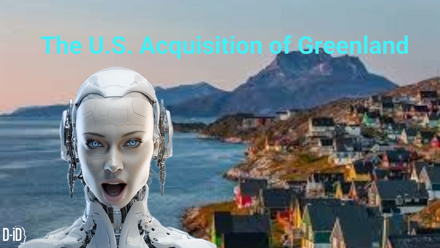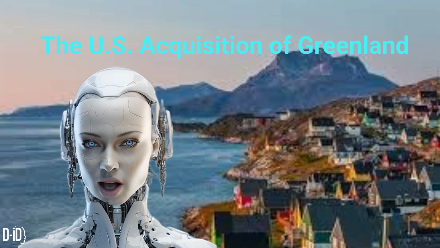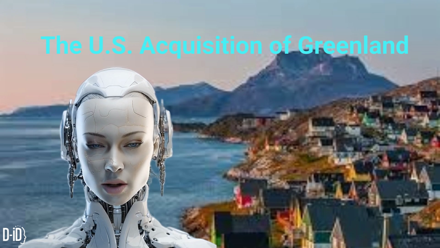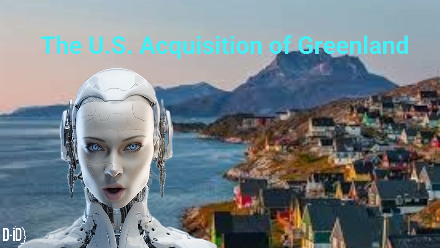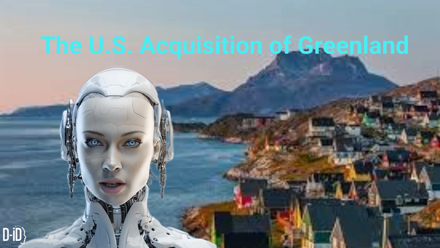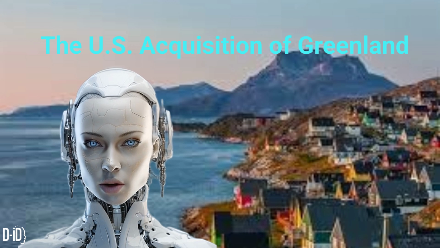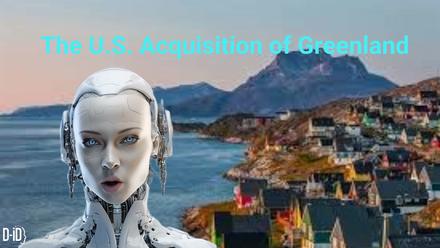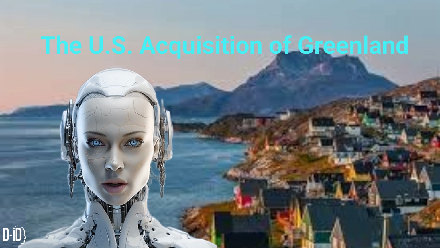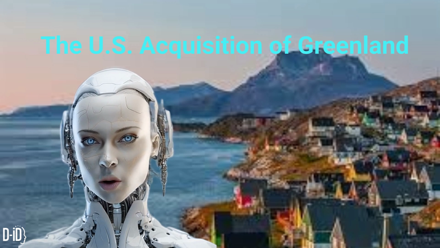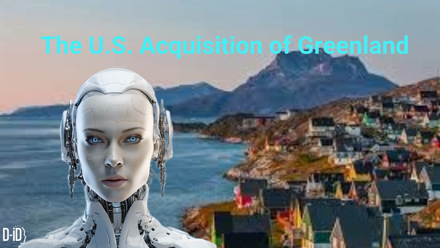Scenario: the U.S. acquisition of Greenland. Phase 1, Economic and Strategic Influence, 2025 to 2030. The U.S. ramps up investment in Greenland, focusing on rare earth minerals, military infrastructure, and Arctic trade routes. Through economic aid, infrastructure projects, and diplomatic agreements, Washington deepens its ties with Nuuk, Greenland's capital.